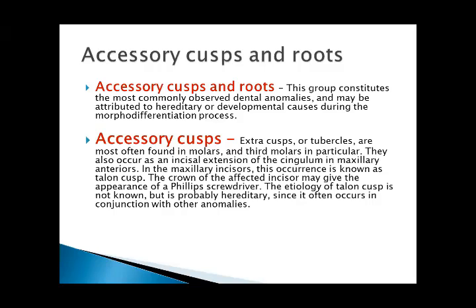They also occur as an incisal extension of the cingulum in maxillary anteriors. In the maxillary incisors, the occurrence is known as talon cusp. The cingulum of the affected incisors may give the appearance of a Phillips screwdriver. The etiology of talon cusp is not known, but is probably hereditary, since it often occurs in conjunction with other anomalies.